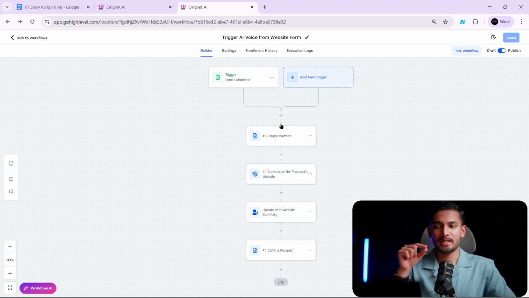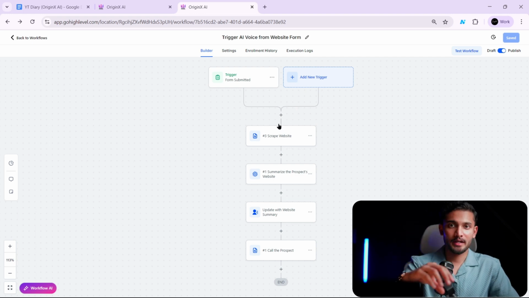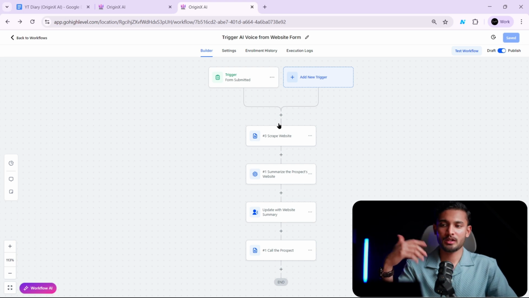Like you can send the website to n8n and then you can get it back, but it will unnecessarily increase the token cost and everything. I'm going to show you a very cool trick. This is super easy, but I'm going to tell you this as well: this is not the highest quality way to do it, but who cares? You're just giving a demo.